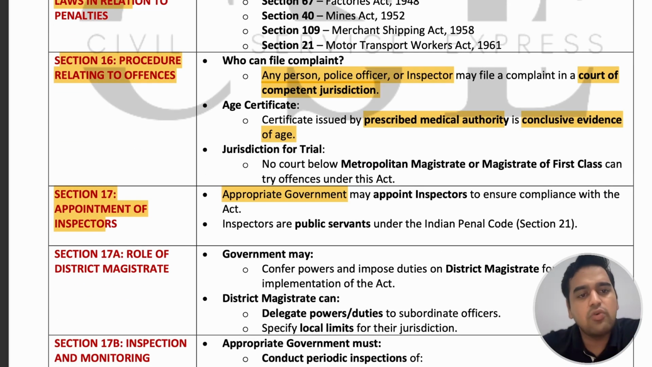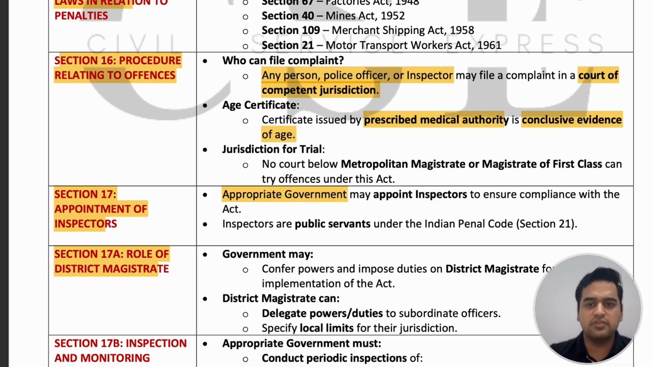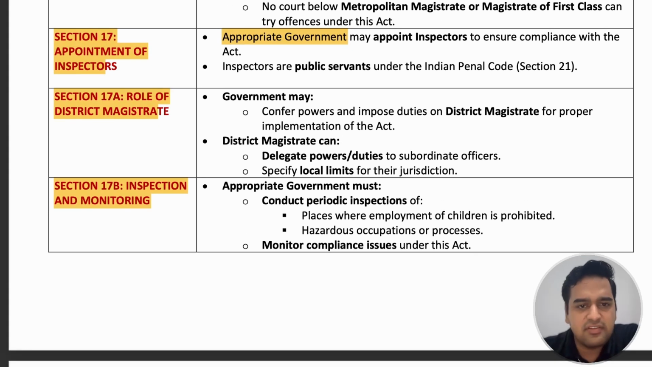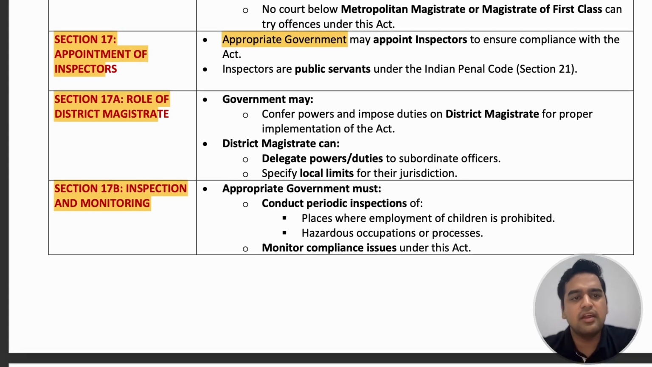Next is 17A, role of the district magistrate. The government can confer powers or impose duties on the district magistrate for the proper implementation of this Act. The district magistrate can also delegate these powers and duties to subordinate officers and define their jurisdiction. Next is Section 17B, inspection and monitoring. The appropriate government must conduct periodic inspections and ensure that the Act is implemented in letter and spirit at the ground level.